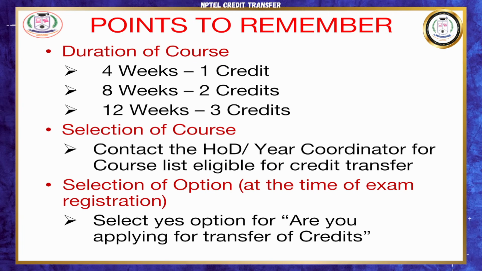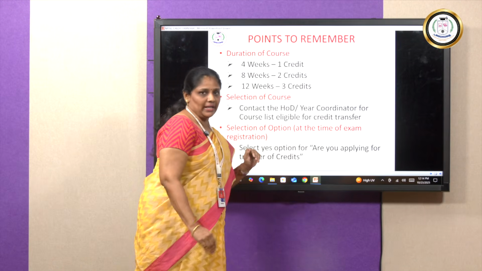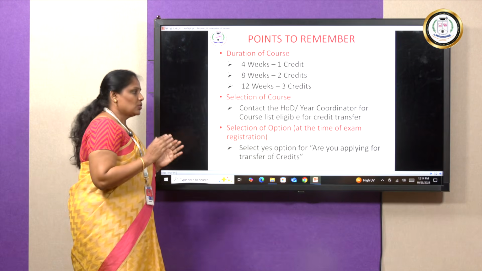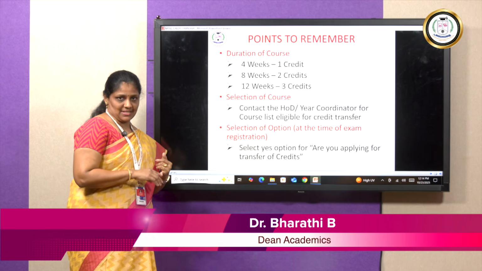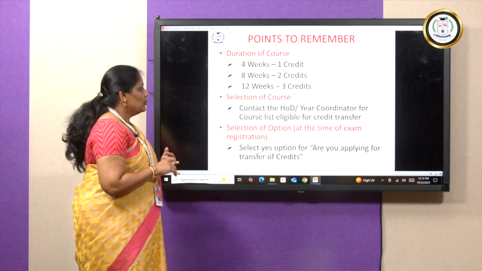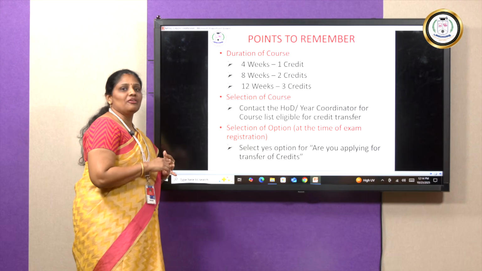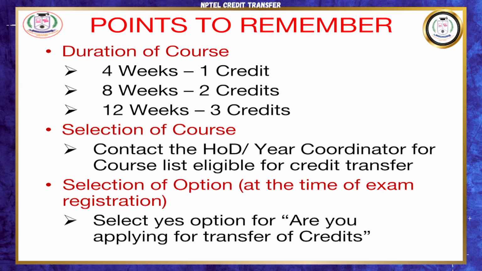After the first selection of the courses, you will have to check with your HOD or the year coordinator or the course coordinator to confirm whether the courses are eligible for a credit transfer, because there are certain constraints. The courses will not be core courses from your current program and will not have a replication of the type of the courses which are available in NPTEL. So you will have to check with your HOD or your year coordinator to make sure that the course is eligible for a credit transfer.